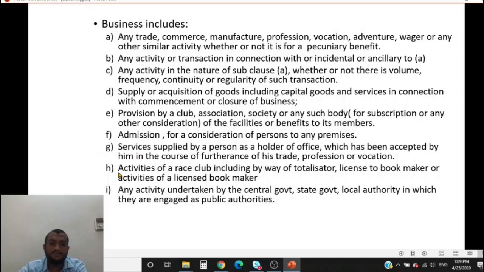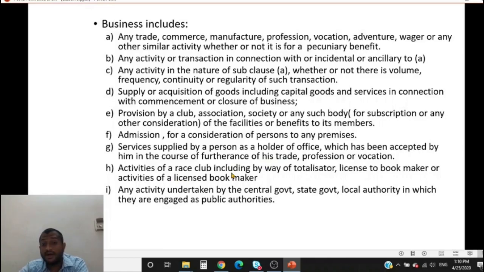Service provided by an independent director to a company is business. Next, activities of a race club by way of totalizator, licensed to a bookmaker, or activities of a licensed bookmaker. So what does this mean? There is the Hyderabad Turf Club. It conducts horse races. It collects all the money from all the persons who are betting, pools the money, and distributes it to all the winners whose horse has won, after deducting its commission. So this is what a totalizator does. It collects all the money from all the persons who have bid on any of the horses and distributes it to the winners after taking its commission.